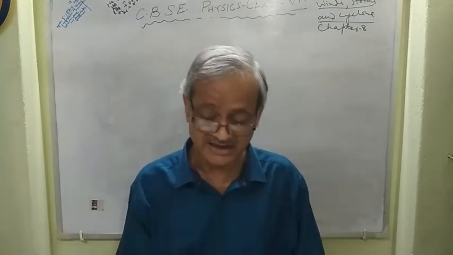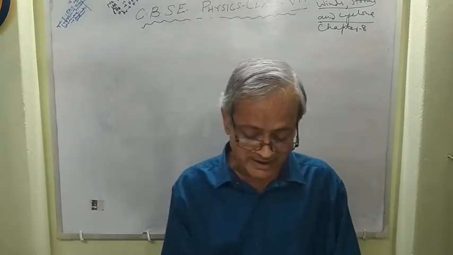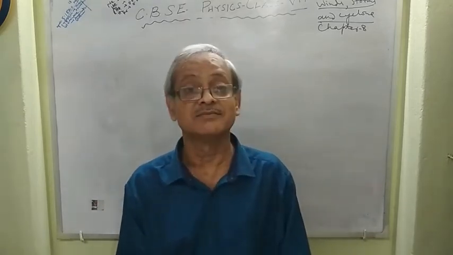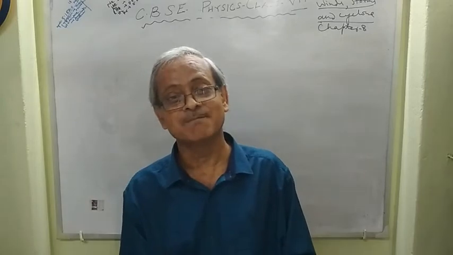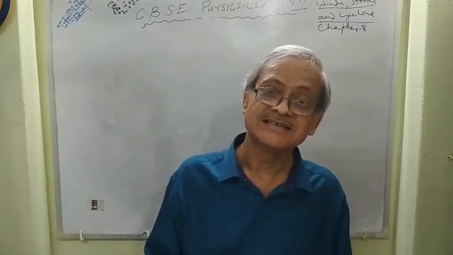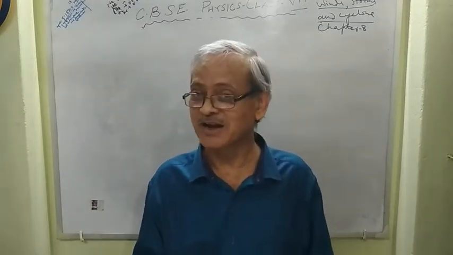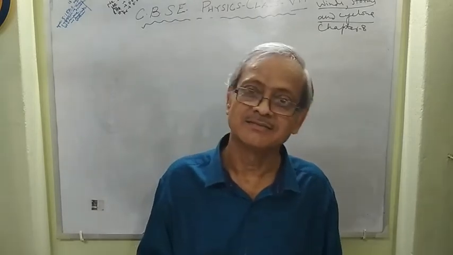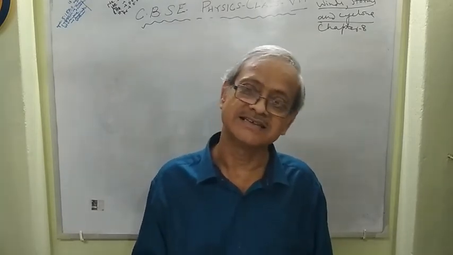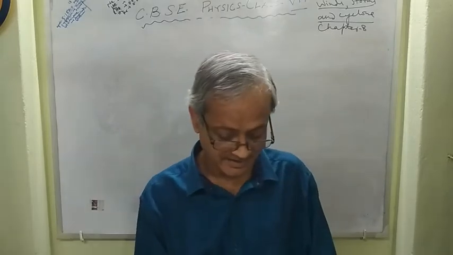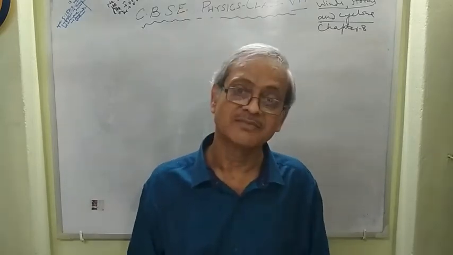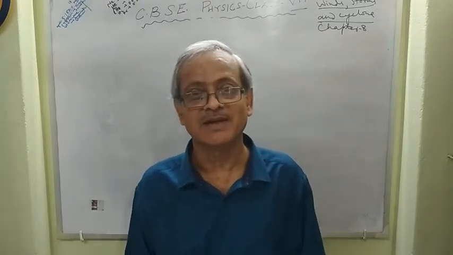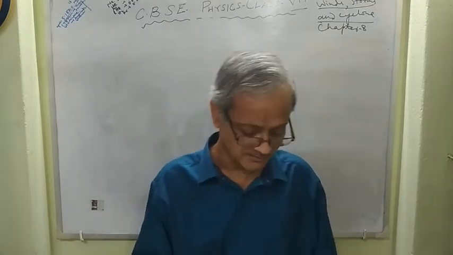Next question, very short answer type question. Why are equatorial regions of the earth very hot? It is already discussed. Since it is at a lower distance than the polar region from the sun, hence it is heated up quickly. What is a thunderstorm? Thunder associated with storm and lightning is called thunderstorm.